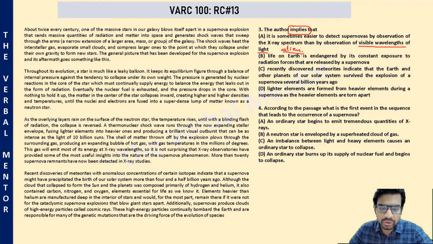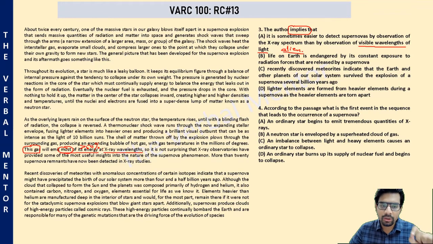However, please note there is an important sentence here. The gas emitted by supernova explosion will emit most of its energy at X-ray wavelengths. Now, what does that imply? Most means greater than 50%.